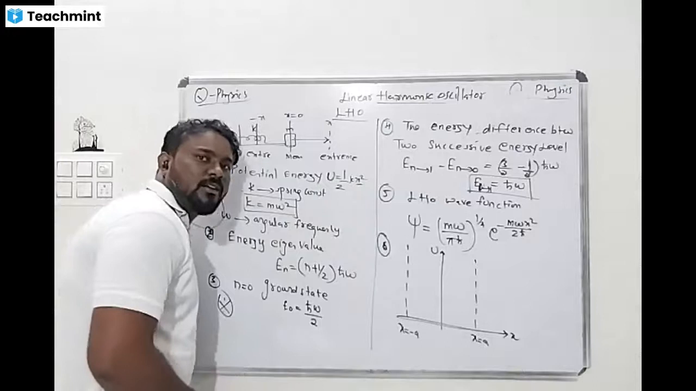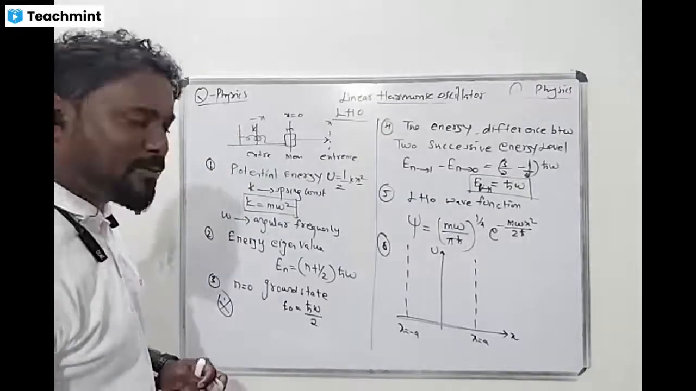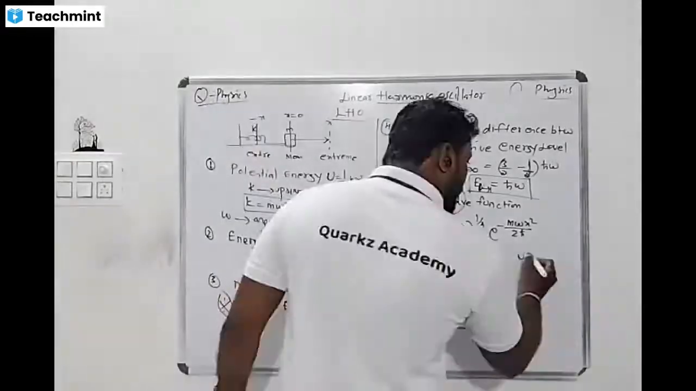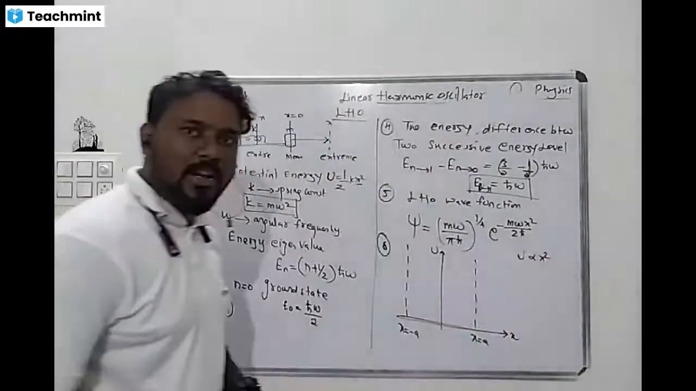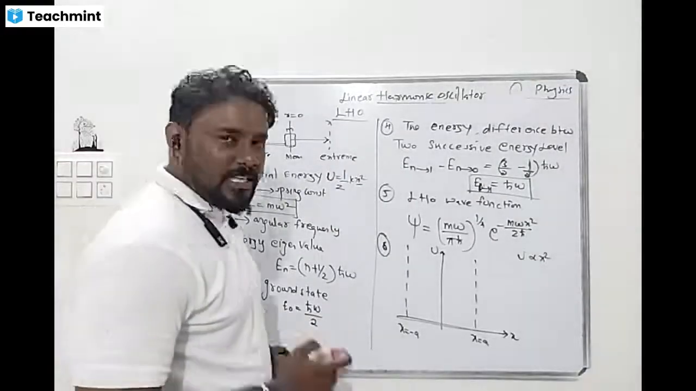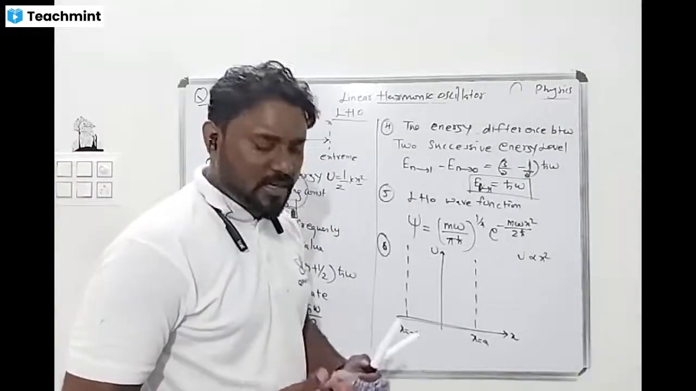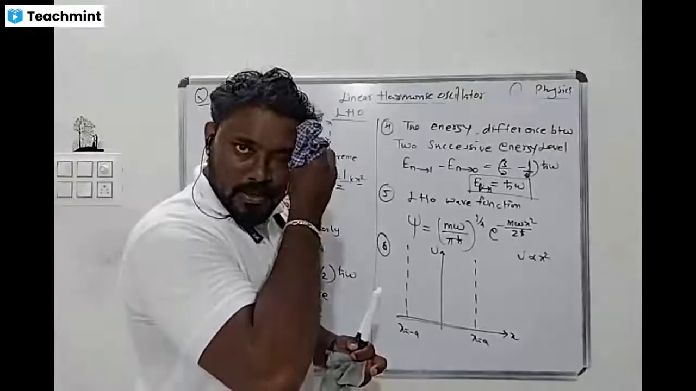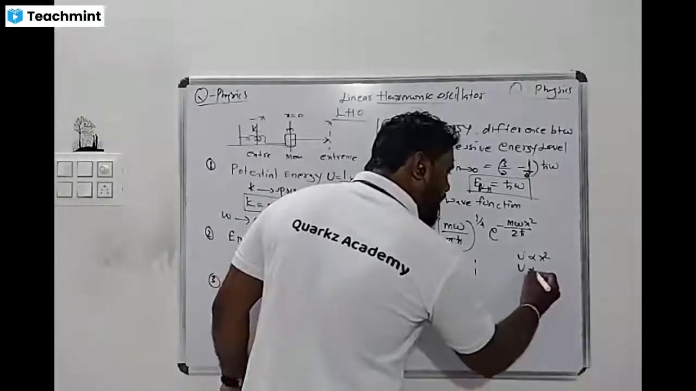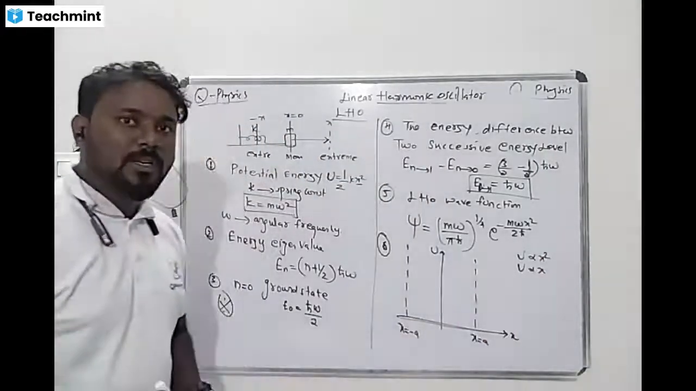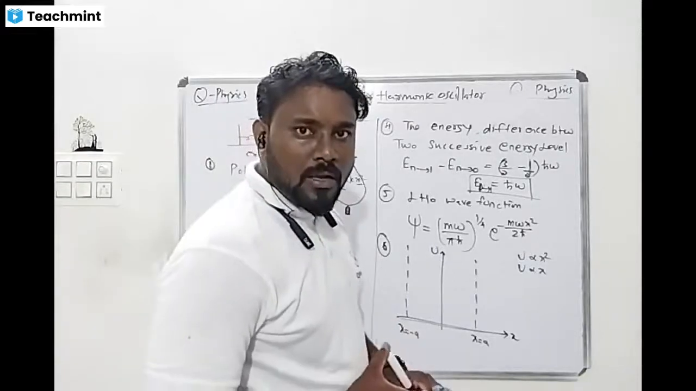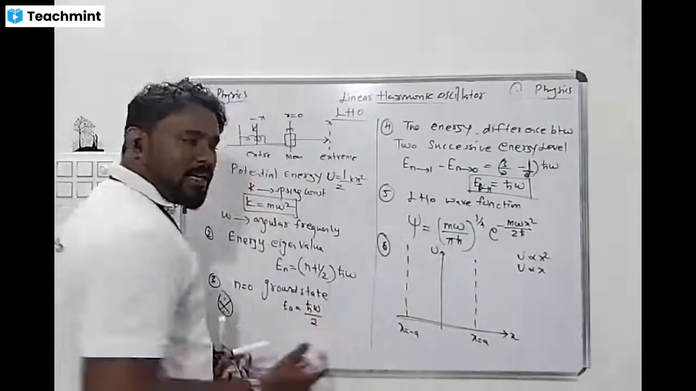What is the nature of this? Is it a straight line, parabolic or hyperbolic? Because u is directly proportional to x square, it is a parabolic function. What about u directly proportional to x? It is a straight line equation. So x square gives the parabolic equation.